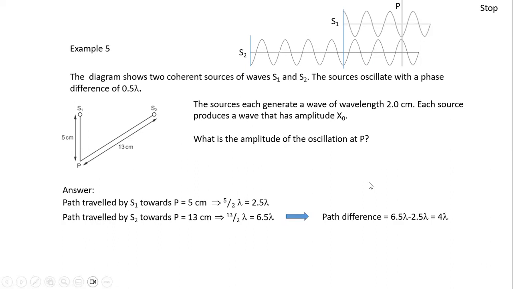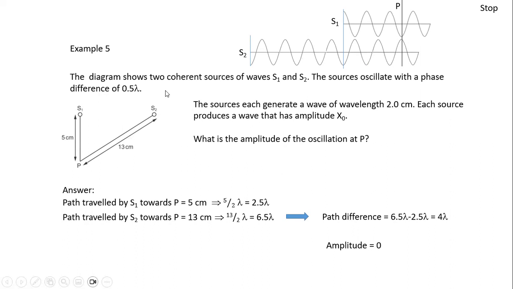So what's the path difference? The path difference is actually this thing. Can you see from here to here represents the path difference? So the path difference will be 1, 2, 3, 4 lambda. So S2 has to travel 4 lambda longer as compared to S1. So what do you see at point P? Is it constructive or destructive? In this case, you see a crest from S1 meeting with a trough from S2. So in this case, you will see destructive interference. So the amplitude will be 0.